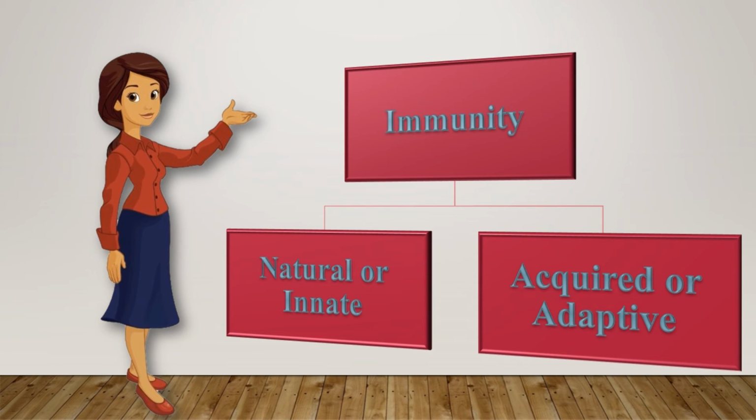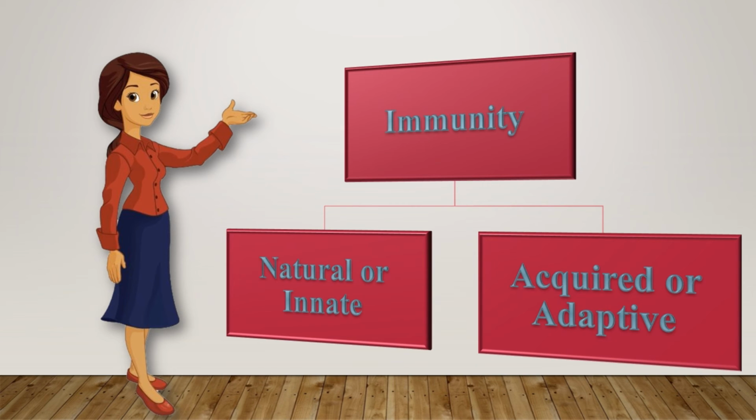Innate immunity is the inherited resistance possessed by an individual by virtue of his genetic and constitutional makeup against infection. That is, by birth, our body possesses resistance power to fight against infections.